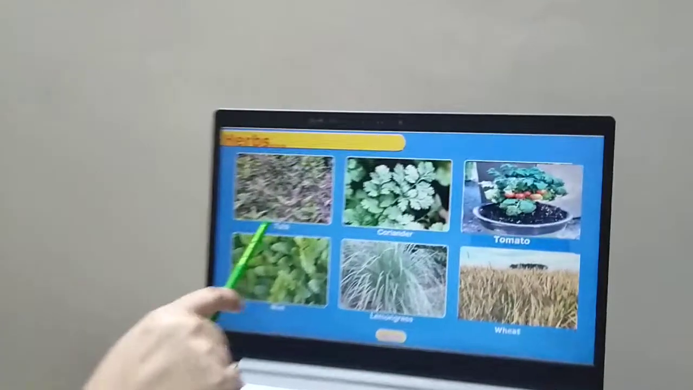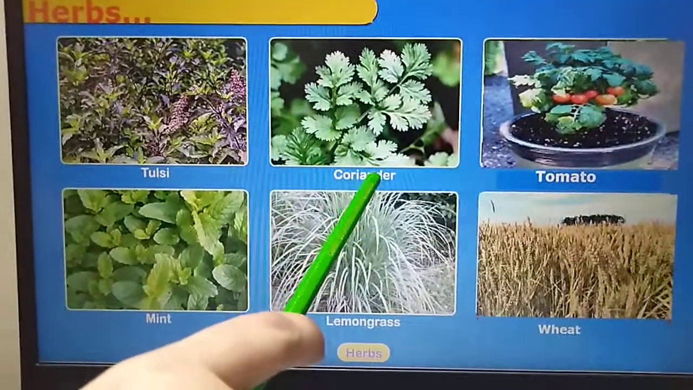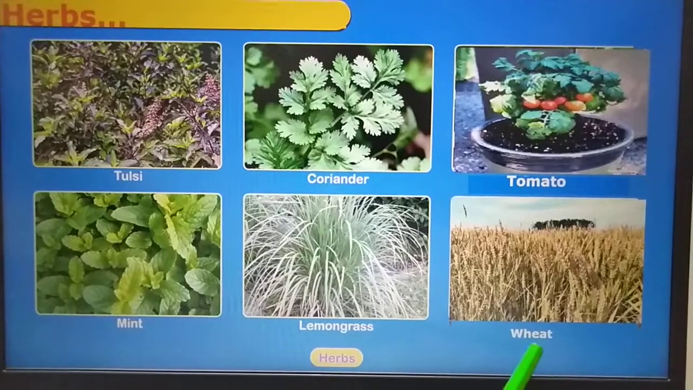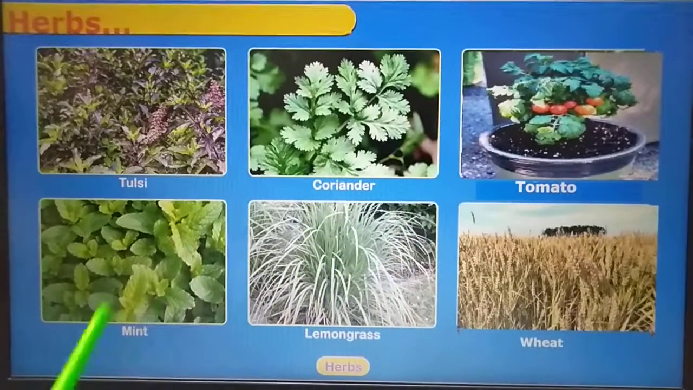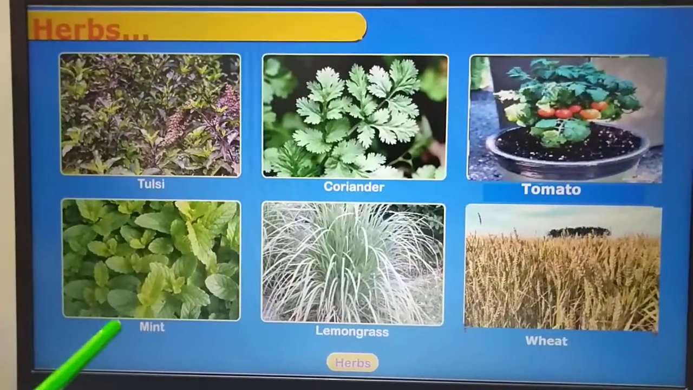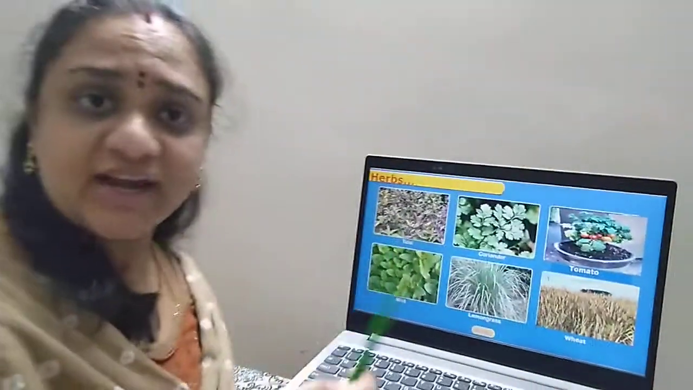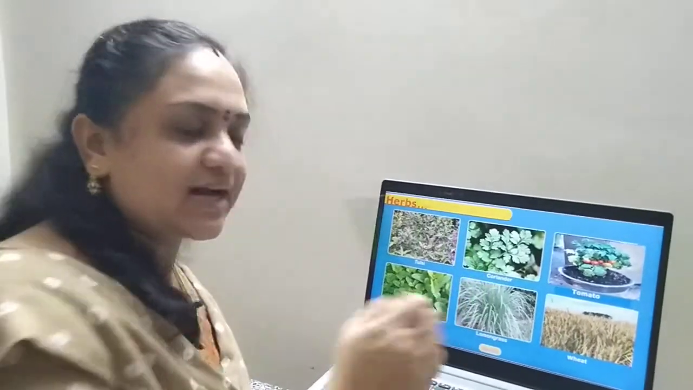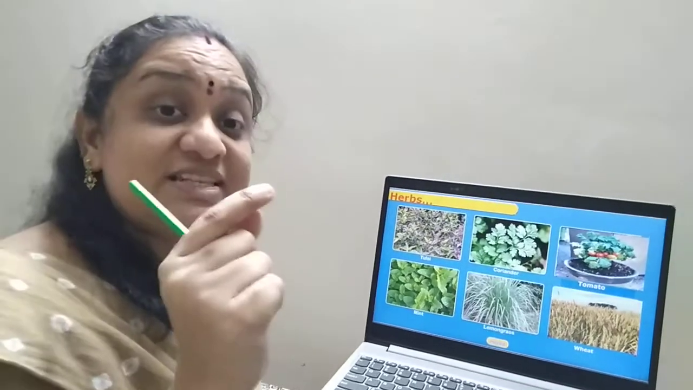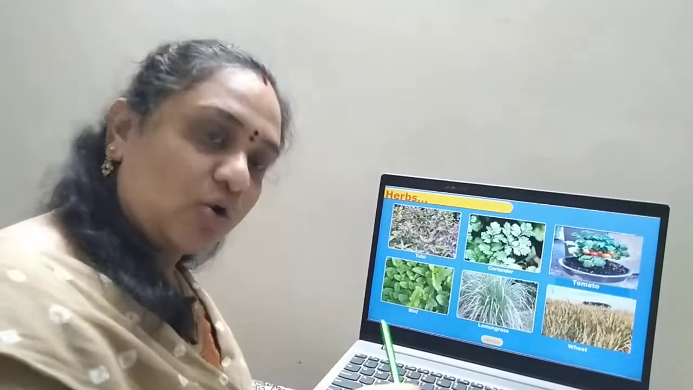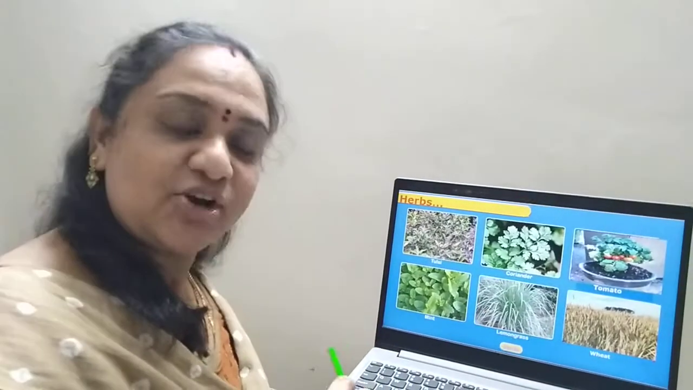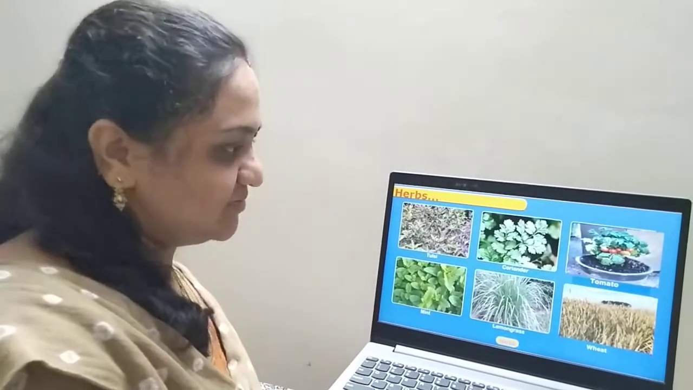Now I will show few herbs also. See this? The tulsi plant, the coriander, the tomato, the mint, the lemongrass, the wheat, all these are herbs. You will always have this coriander or mint in your home, in the kitchen. Okay, children? You go and see one coriander string. You take one coriander string and observe its stem. It will be green. It will be thin and it will be slender. Slender means shiny. Okay, children? Will you all do that? After the session, go and see the coriander leaves in your kitchen. Okay? Shall we move on?